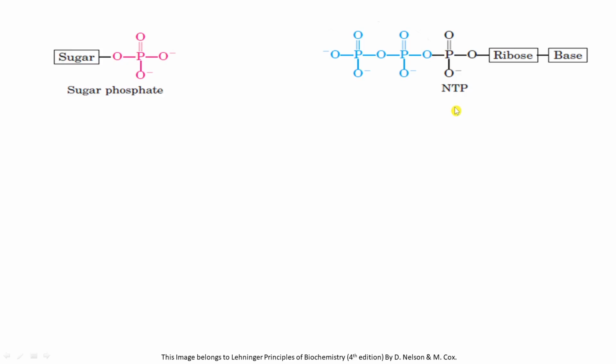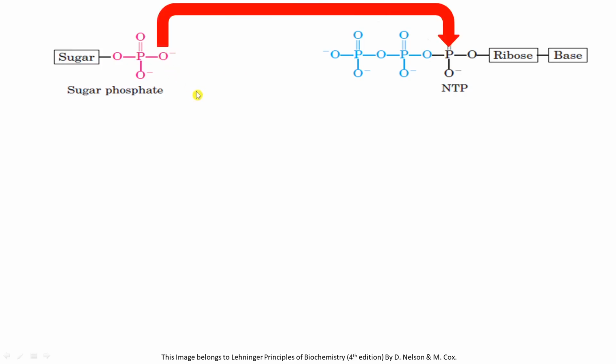Here, the oxygen of the phosphate group attached to the sugar is going to act as a nucleophile, and it will attack the alpha phosphate group of nucleoside triphosphate. As a result, the bond in between this alpha phosphate group and this oxygen is going to break, and the pyrophosphate will get removed from here.